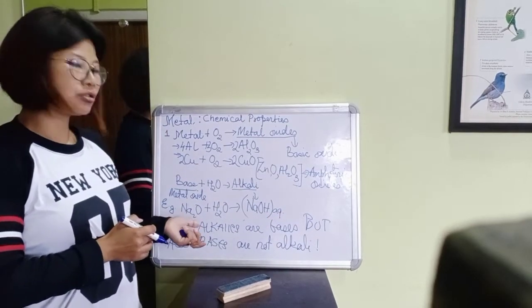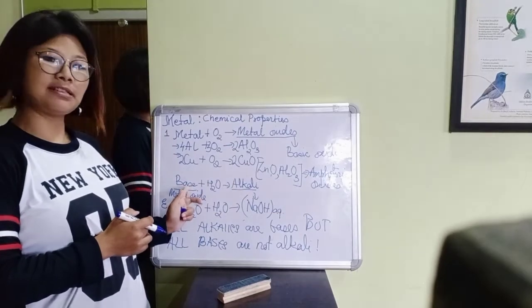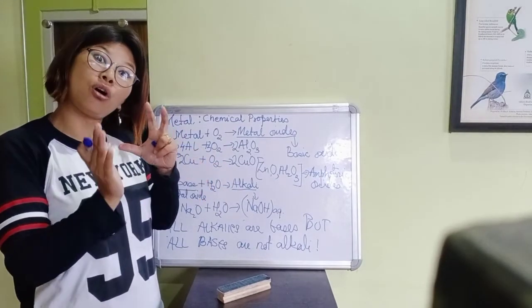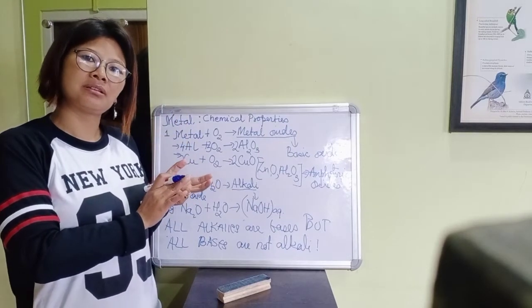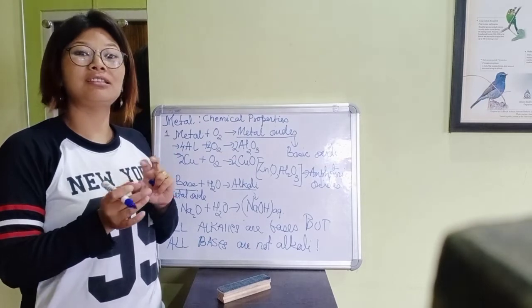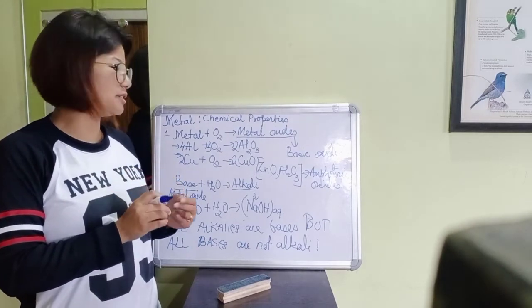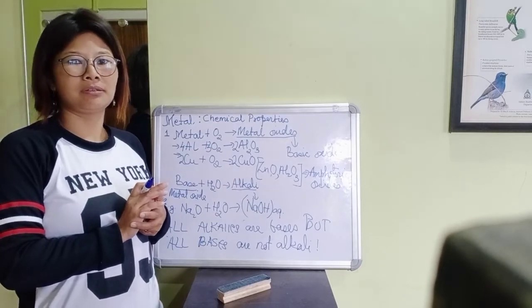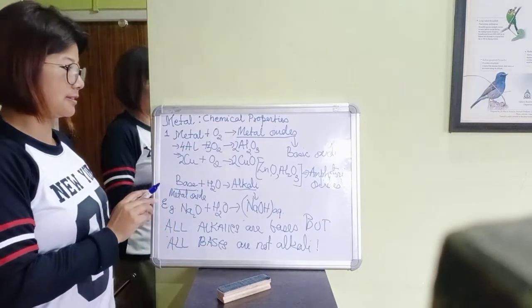Is it clear? All alkalis are bases because they are nothing but bases in water. But all bases are not alkalis. This is a very important point you should understand in this part.